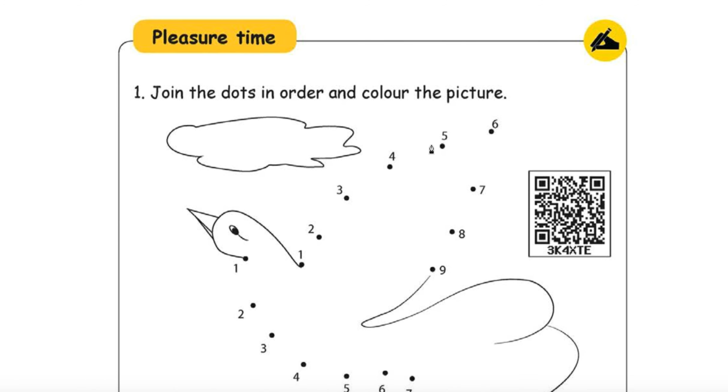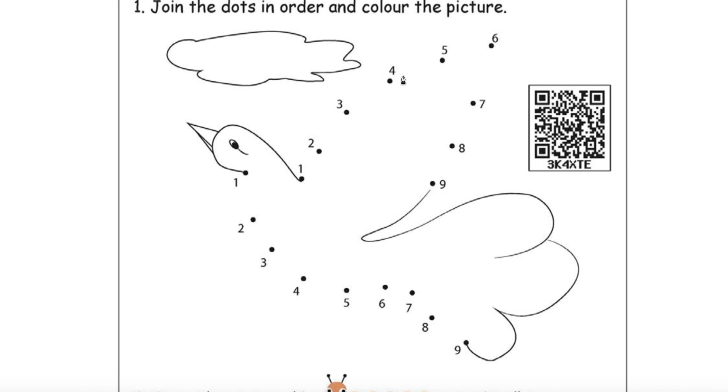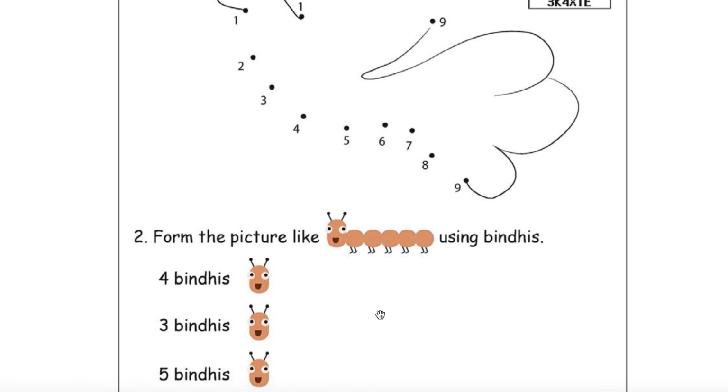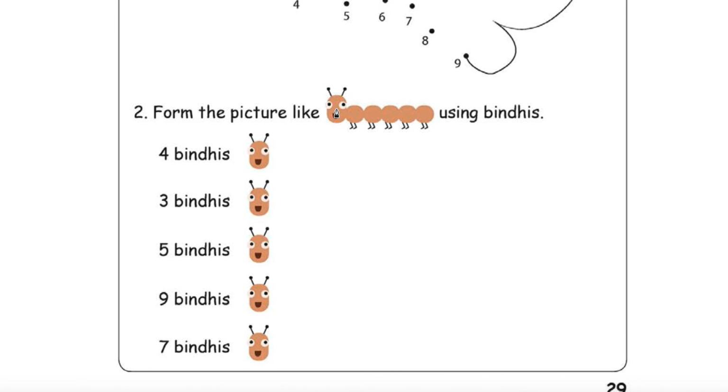Pleasure time. What is this pleasure time? Join the dots in order to color the picture. That you people have to do. Okay. Yeah, it's very simple. 1, 2, 3, 4, 5, 6. Like this only you go. 1, 2, 3, 4.